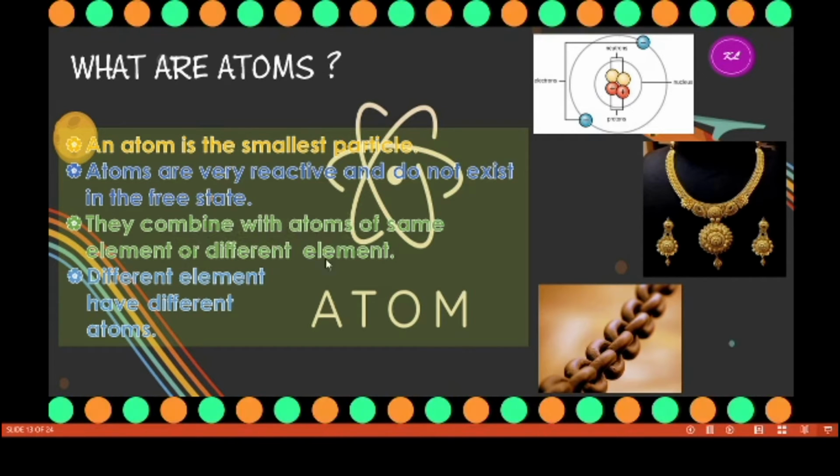Hydrogen atoms combine with hydrogen atoms. Sometimes an oxygen atom combines with a hydrogen atom, and a hydrogen atom combines with a chlorine atom, but they do not exist in a free state. They always combine with other atoms of the same element or a different element. Different elements have different atoms. For example, iron has only iron atoms, copper has copper atoms, and chlorine has chlorine atoms. So different elements have different atoms.